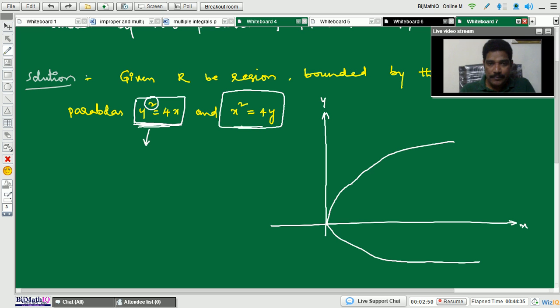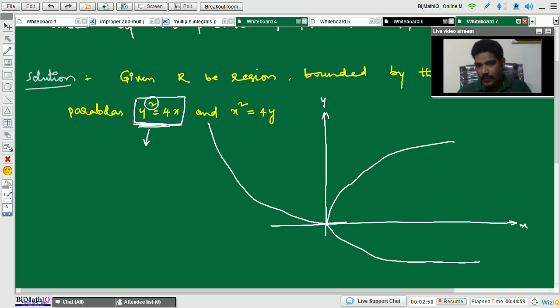And one more function is this. x square equals to 4y is also a parabola. But this is symmetric about the y-axis because this is an even power for x. If we draw the diagram for this, we'll get it like this.